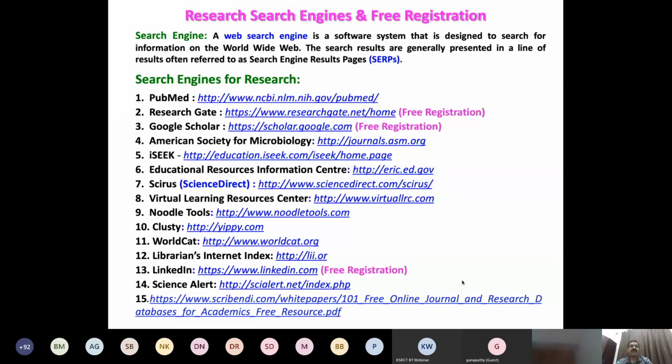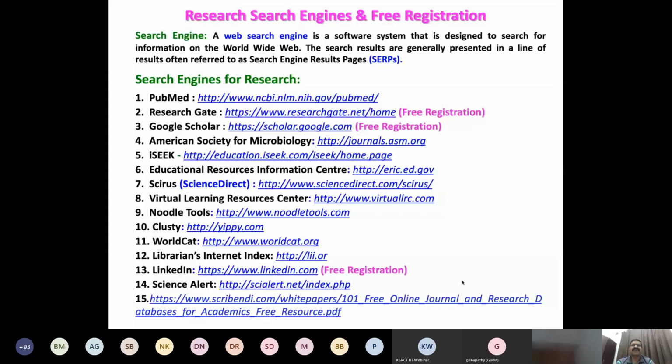Okay. Next, here I have given some search engines for research. If you want to get some journals or some information, whatever, in your field of interest, you can go through these. I have given here